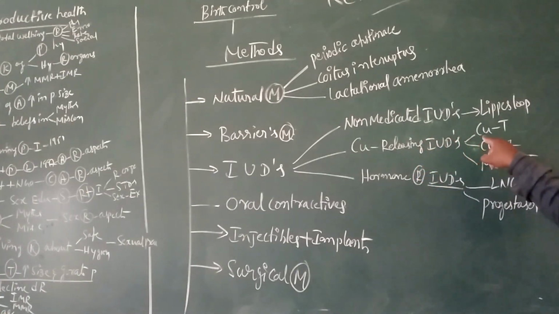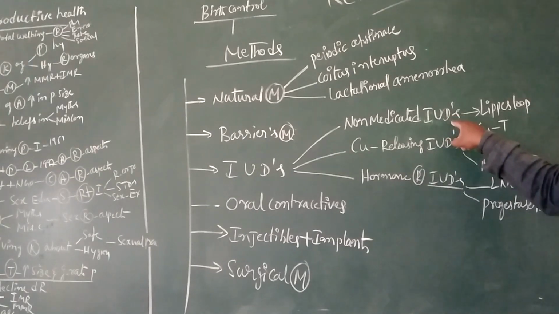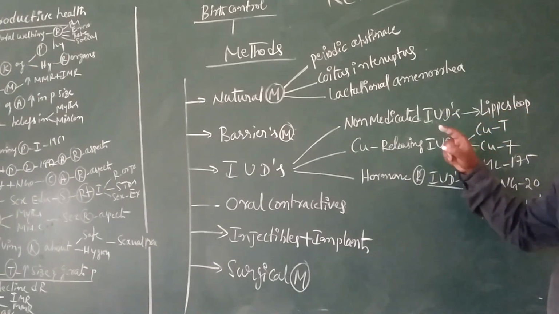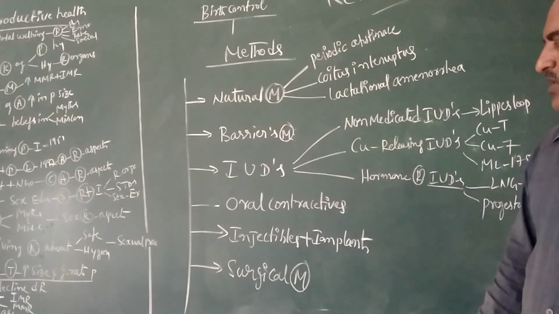Copper releasing IUDs are copper T, copper 7, multiload 175; non-medicated IUDs include the Lippes loop. These are the different kinds of IUDs.